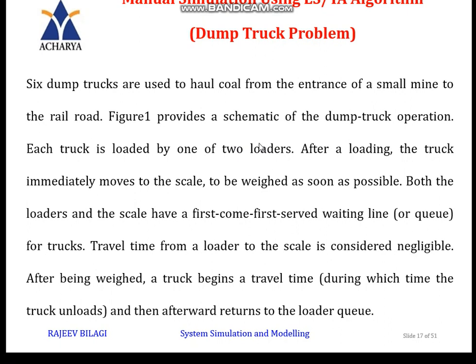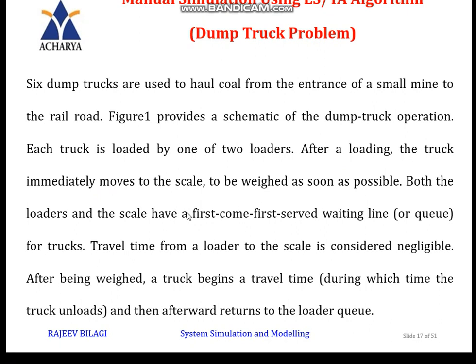Here I can call these servers, where every truck will be loaded by any one of these two loaders. After loading, it has to be scaled, or weighed. So after loading, the truck will immediately move to the scale.